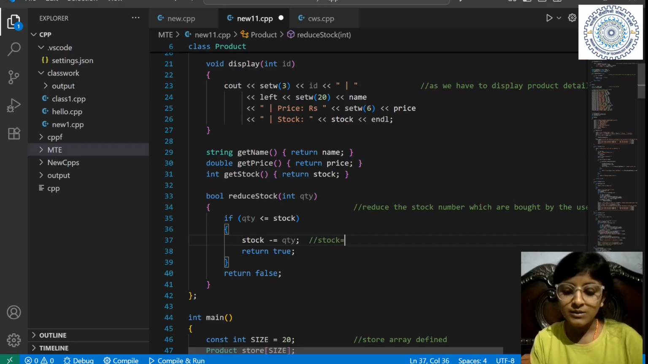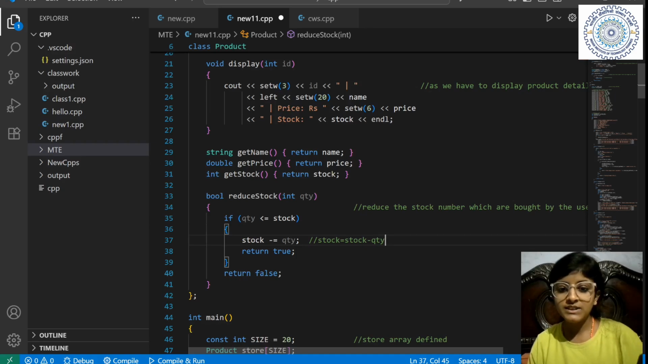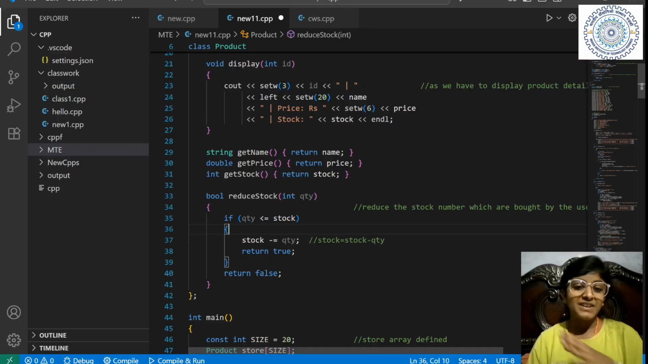Stock equal to stock minus quantity, right? Stock में से quantity का number घटा दो and that is the new stock. So it is basically this. Now if the quantity is greater than stock, means we are out of stock, right? So we will return false.